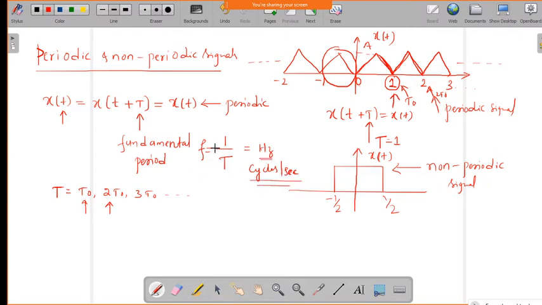One more parameter we can define based on T is the angular frequency, called omega, which is 2 pi by T. With respect to T we define this frequency, called angular frequency, and it is measured in radians per second.